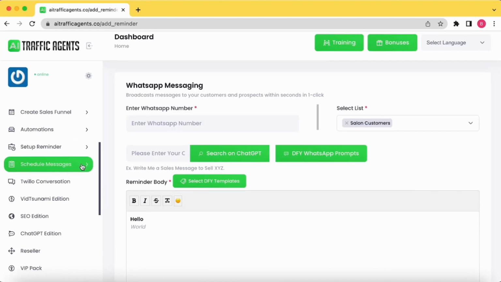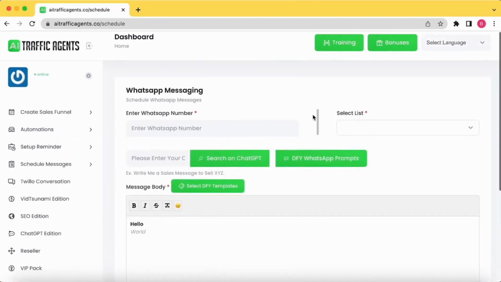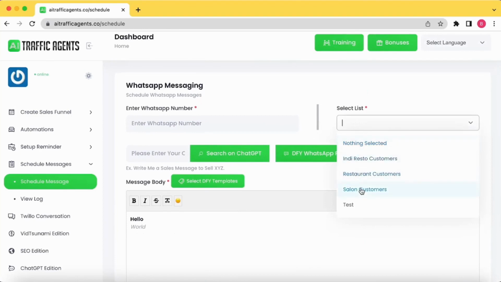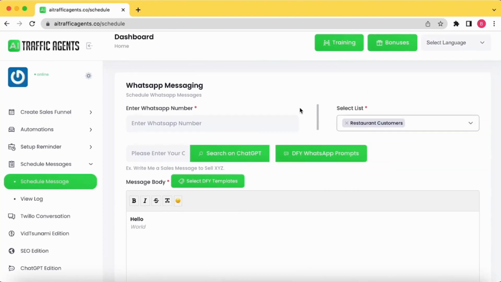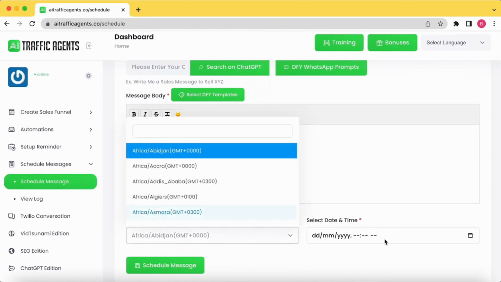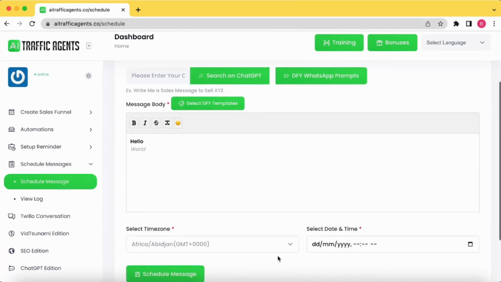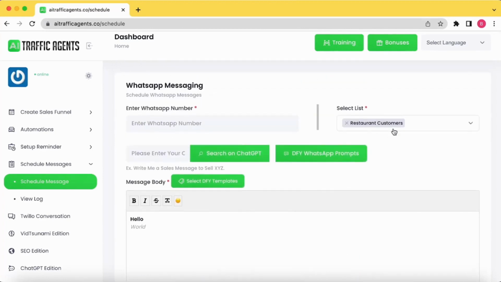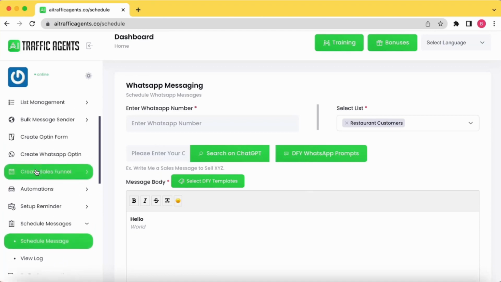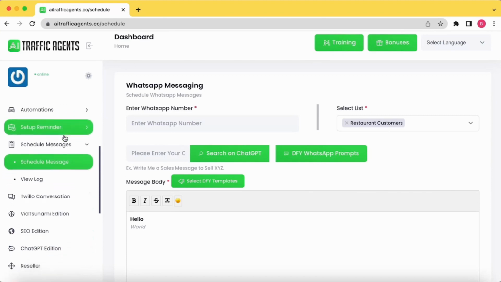If I want to schedule a message, I can schedule that message similarly. So for example, I want to schedule a message to the restaurant customers. I select that list, I type the message, I select the time zone, I select the date and time, and that message will be sent at that particular time to all the customers in this list. So that is scheduling the messages. And I think we have covered everything that is required to get started with AI traffic agents.